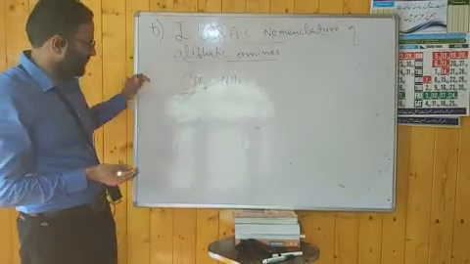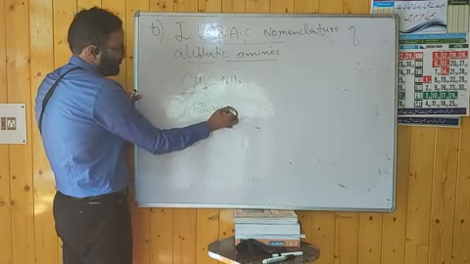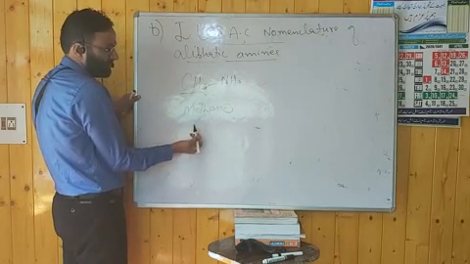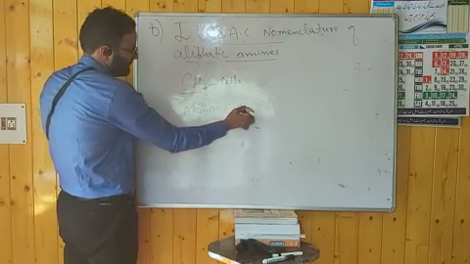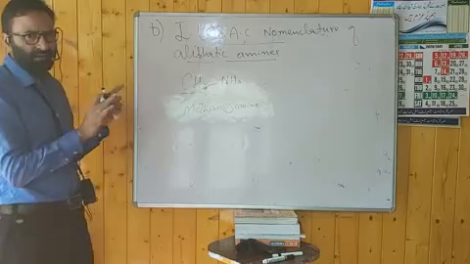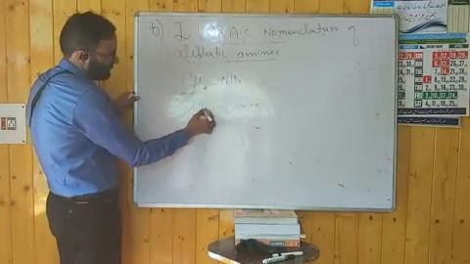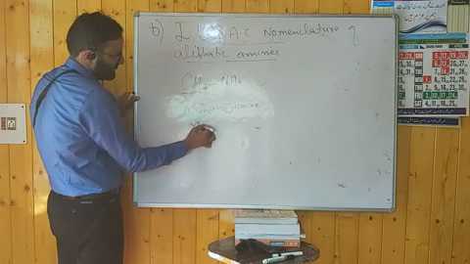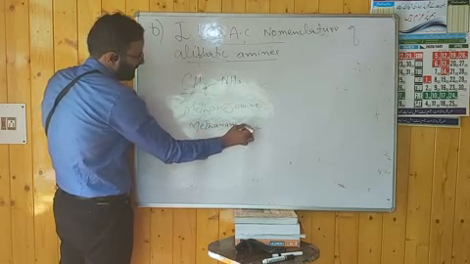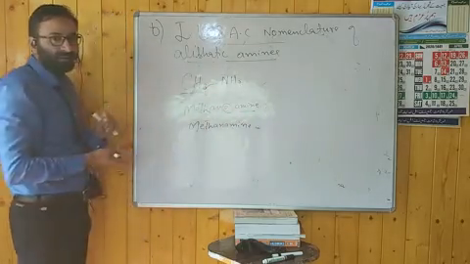Here it is 1, the alkane is methane. Then you have to replace this E by the suffix amine. This is a simple way to remember the IUPAC name of aliphatic amines. Its IUPAC name will be methanamine.